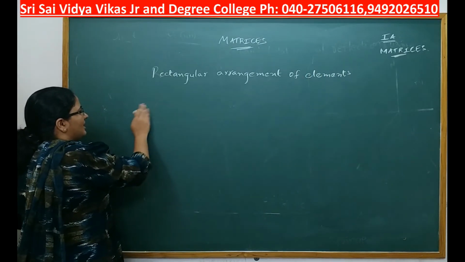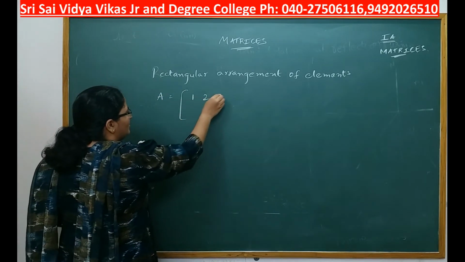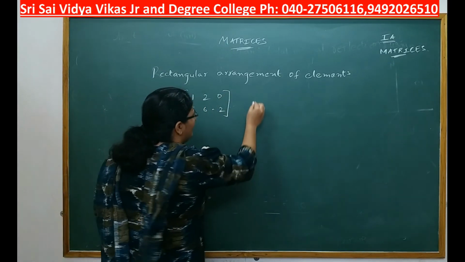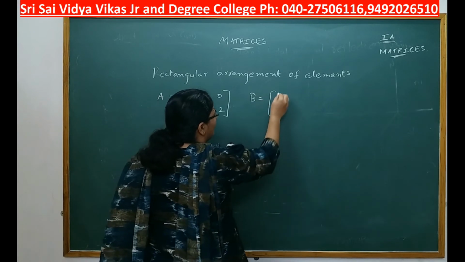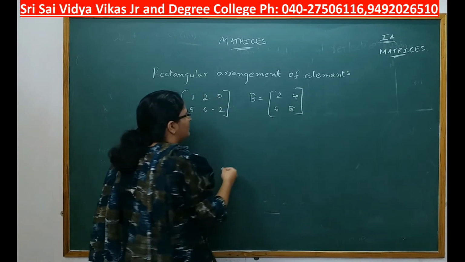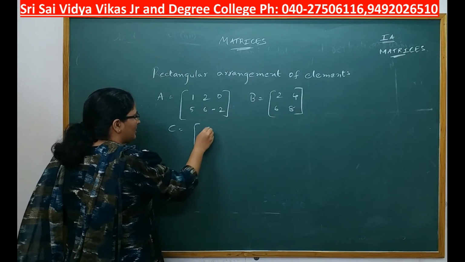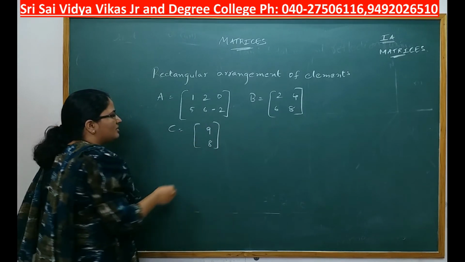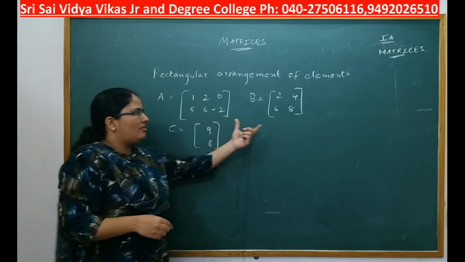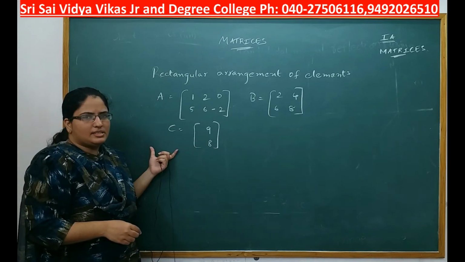For example, a matrix is denoted using capital letters. Say A is equal to 1, 2, 0, 5, 6, minus 2. Or you can denote it like this. B is equal to 2, 4, 6, 8. C is equal to 9, 8. So you can represent elements like this, either in the form of a rectangle or in the form of a square. Okay, these are called matrices.